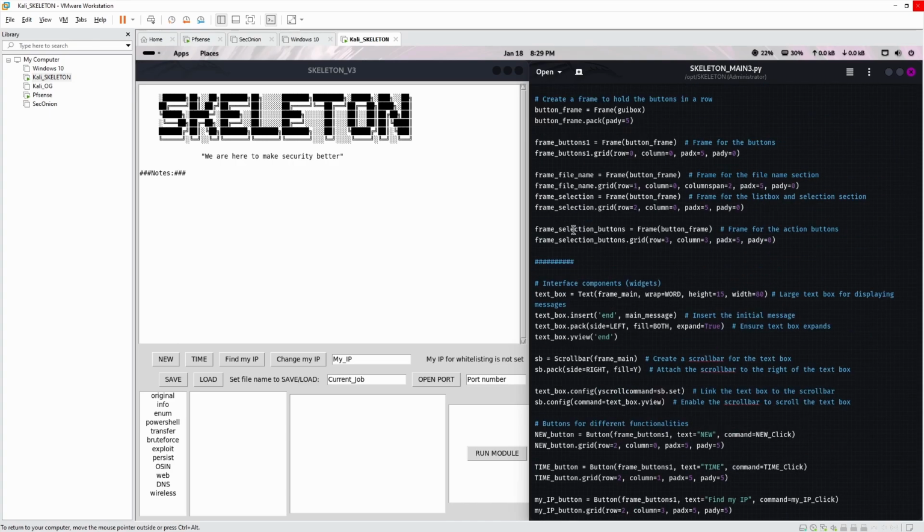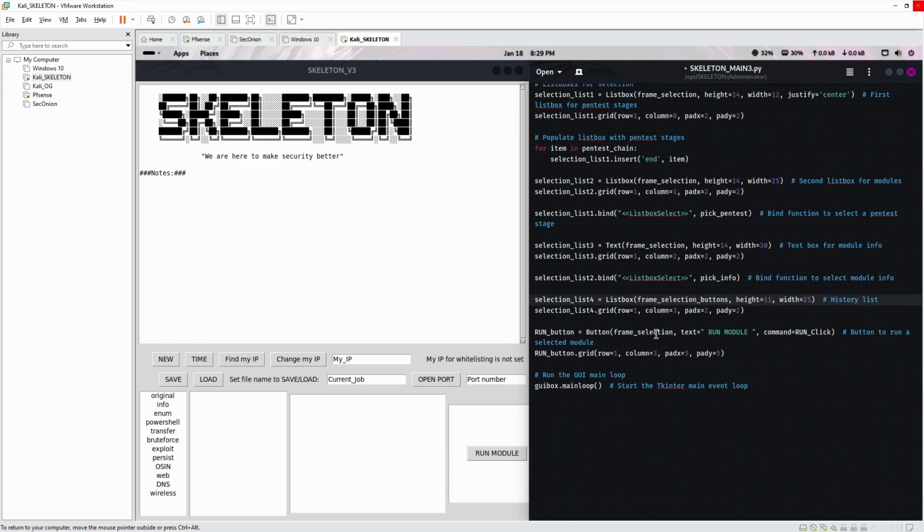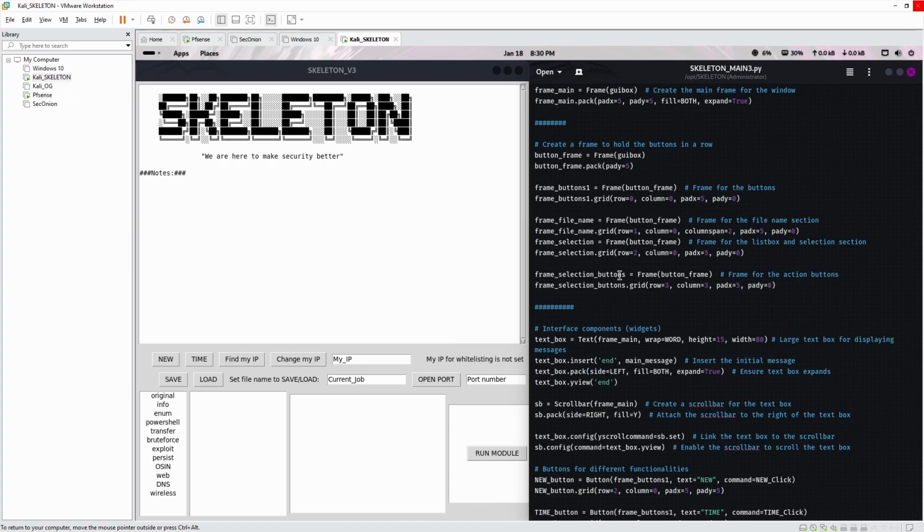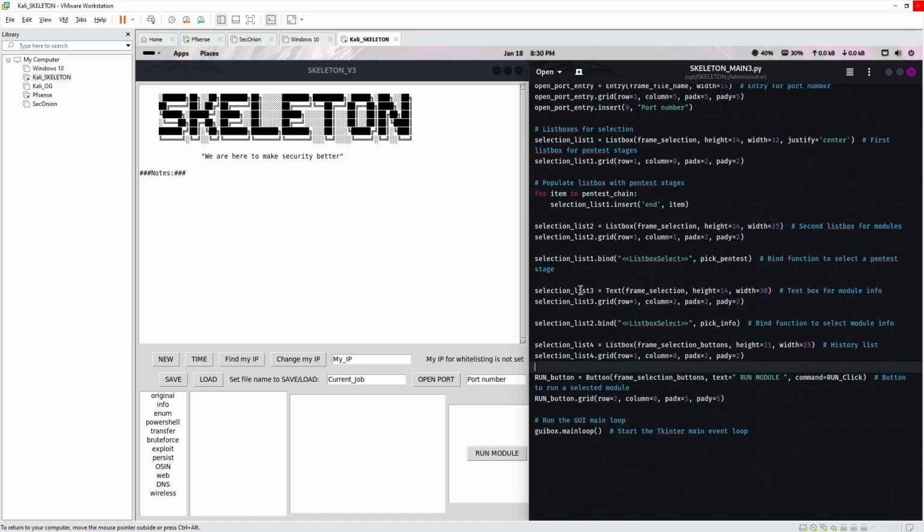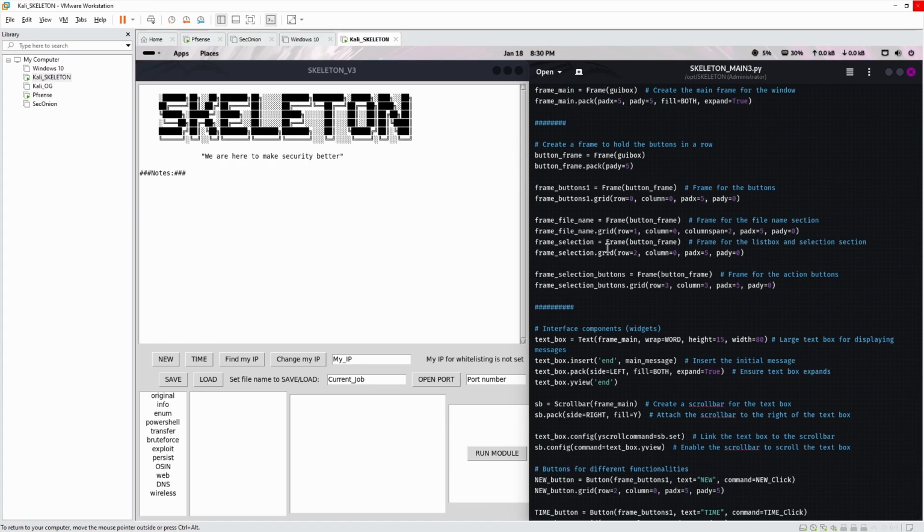We're going to go back to this frame selection buttons. Put frame selection buttons, row 1, row 2, column 0, just here, column 0. So that's all in the same spot. And then frame selection button is going to go inside frame selection.